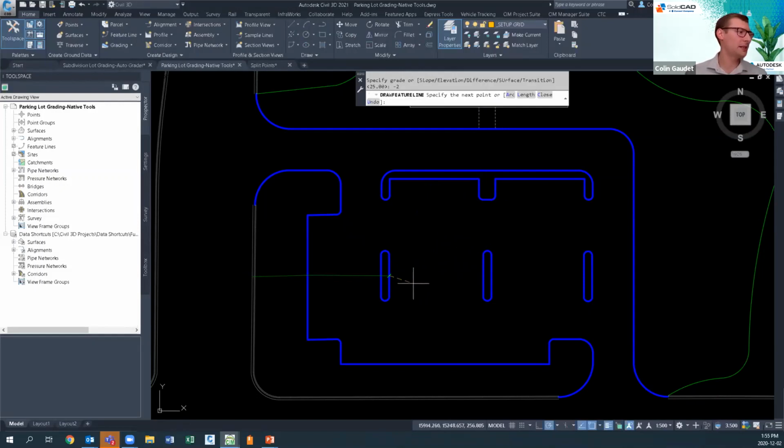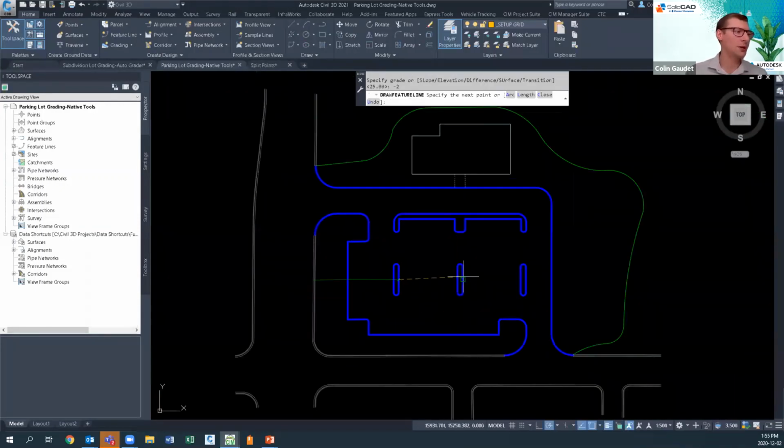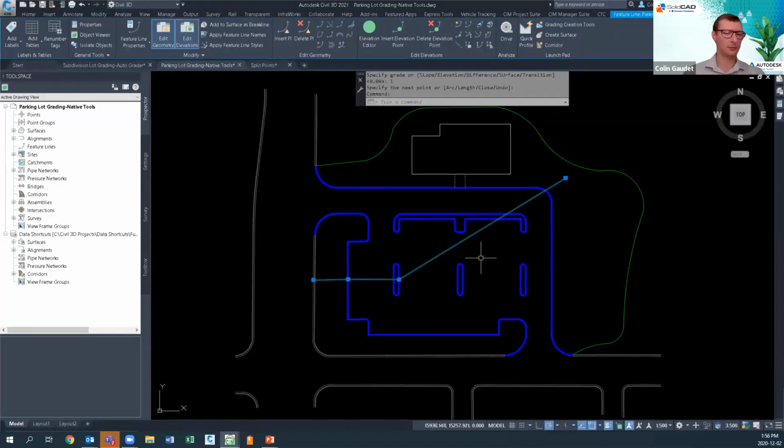Now the last of this grading center line, I want to make sure that as I grade left and right, I'm encompassing everything on these blue proposed design feature lines. So I'm going to come up far past this outer corner here because I want everything to slope outwards towards exits of the parking lot. So I'll click up there, and I'm going to go up at a 1% grade. And that's it. That is my center line for the rough grades.